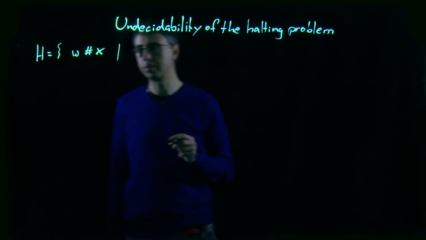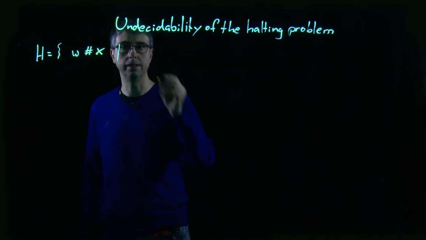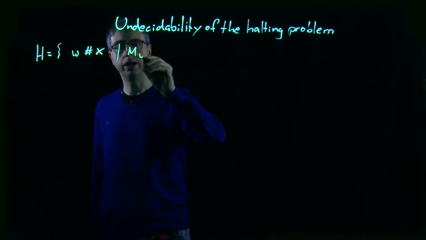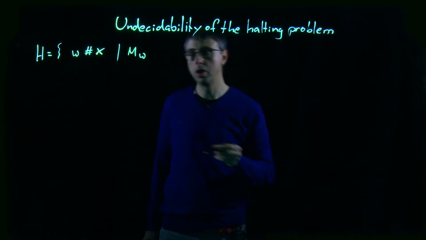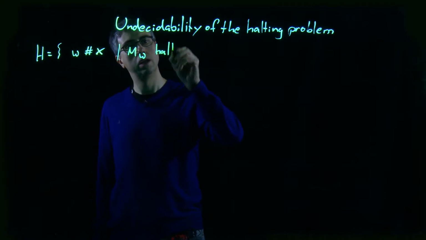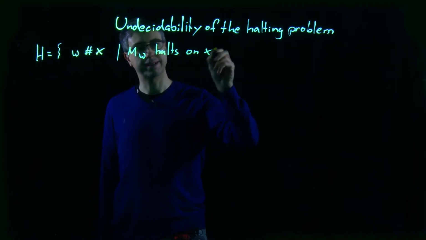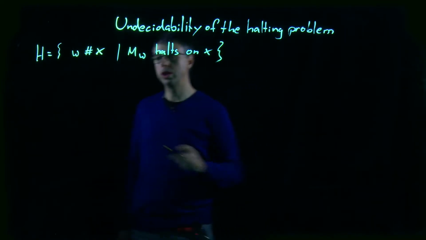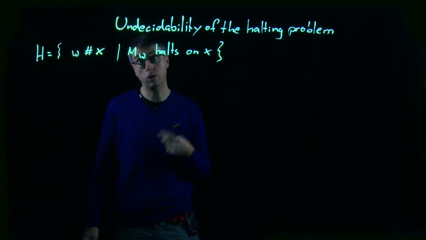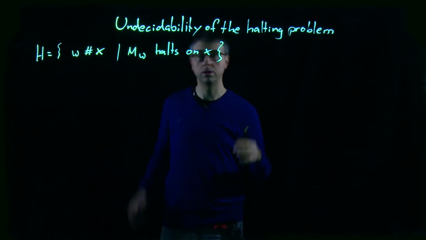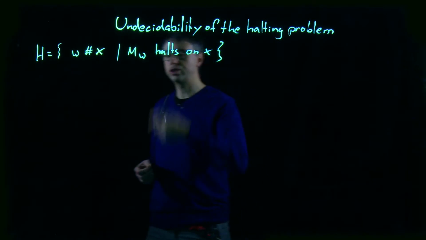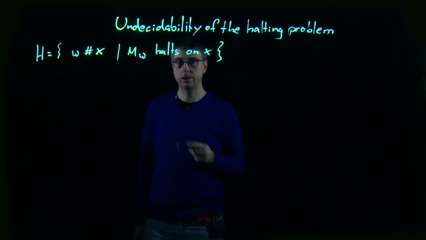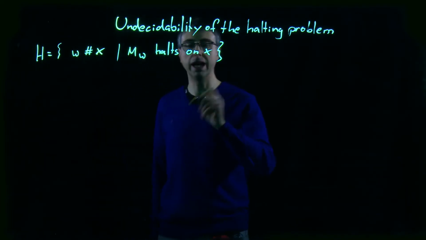And H should be the set of all these encodings such that the Turing machine corresponding to the encoding W halts on the input X. So two inputs, W and X, and in this language we collect all the Turing machines together with all the corresponding inputs, such that the Turing machine halts on this input. Okay, this one is not decidable, I claim.